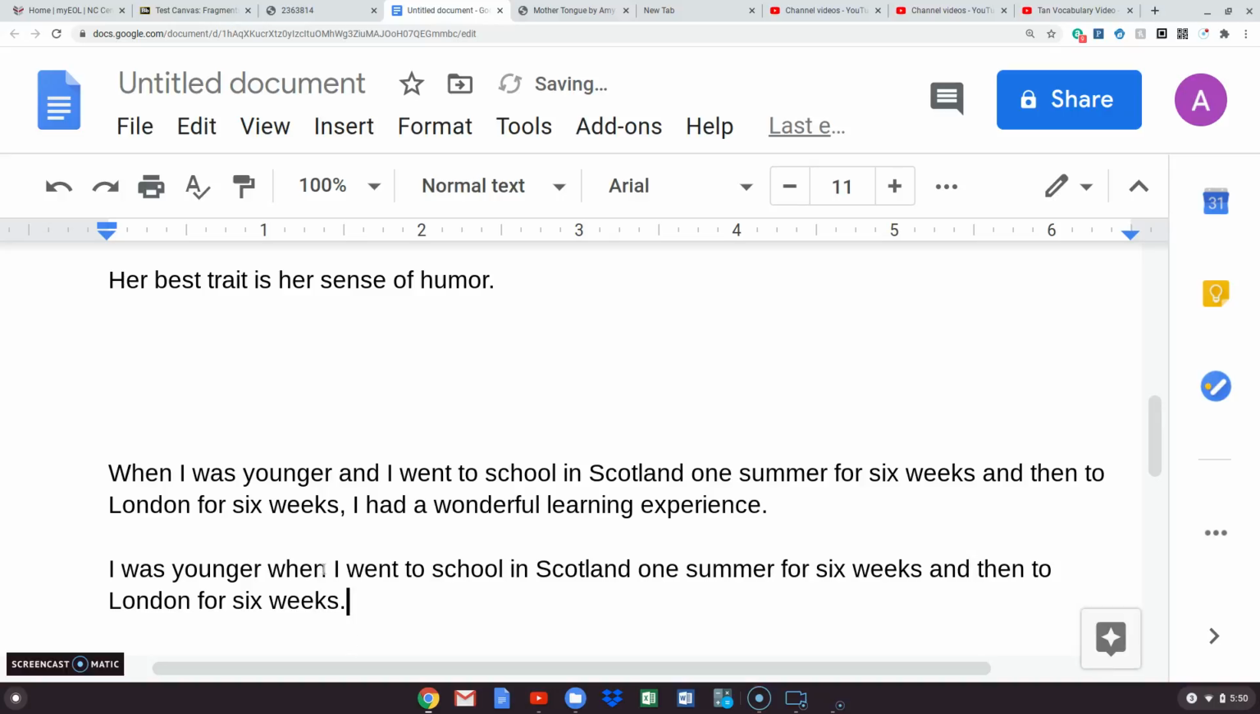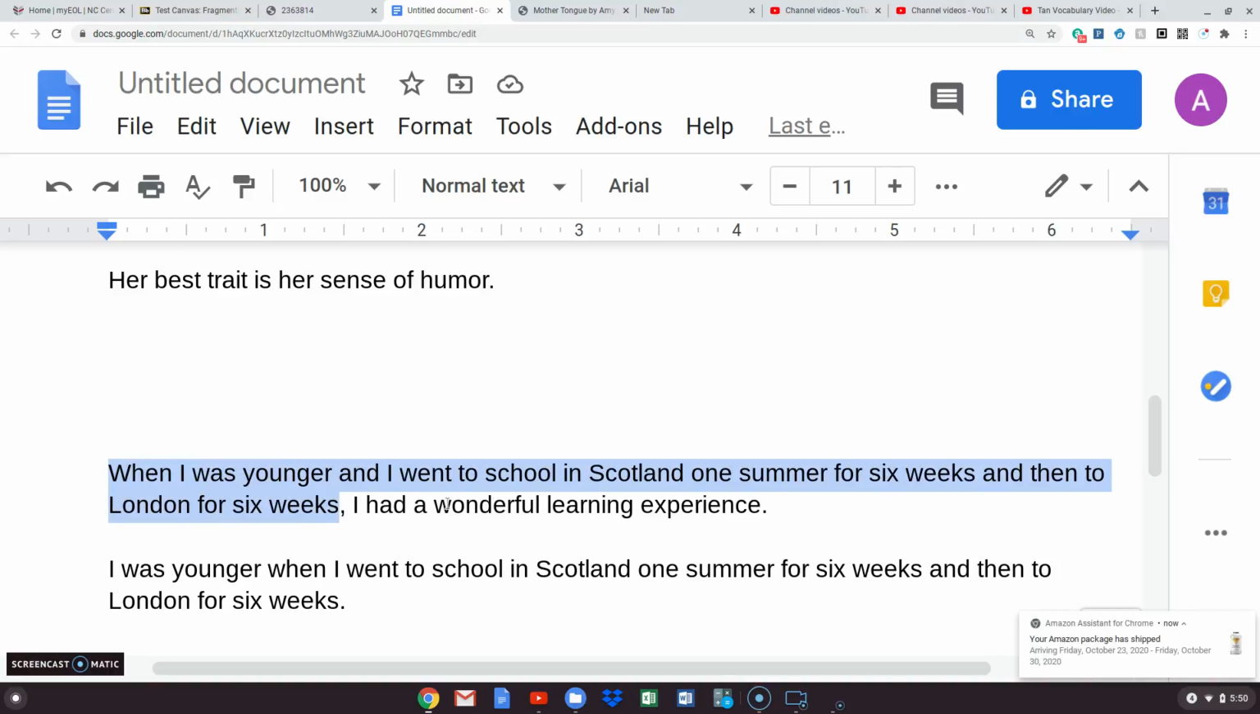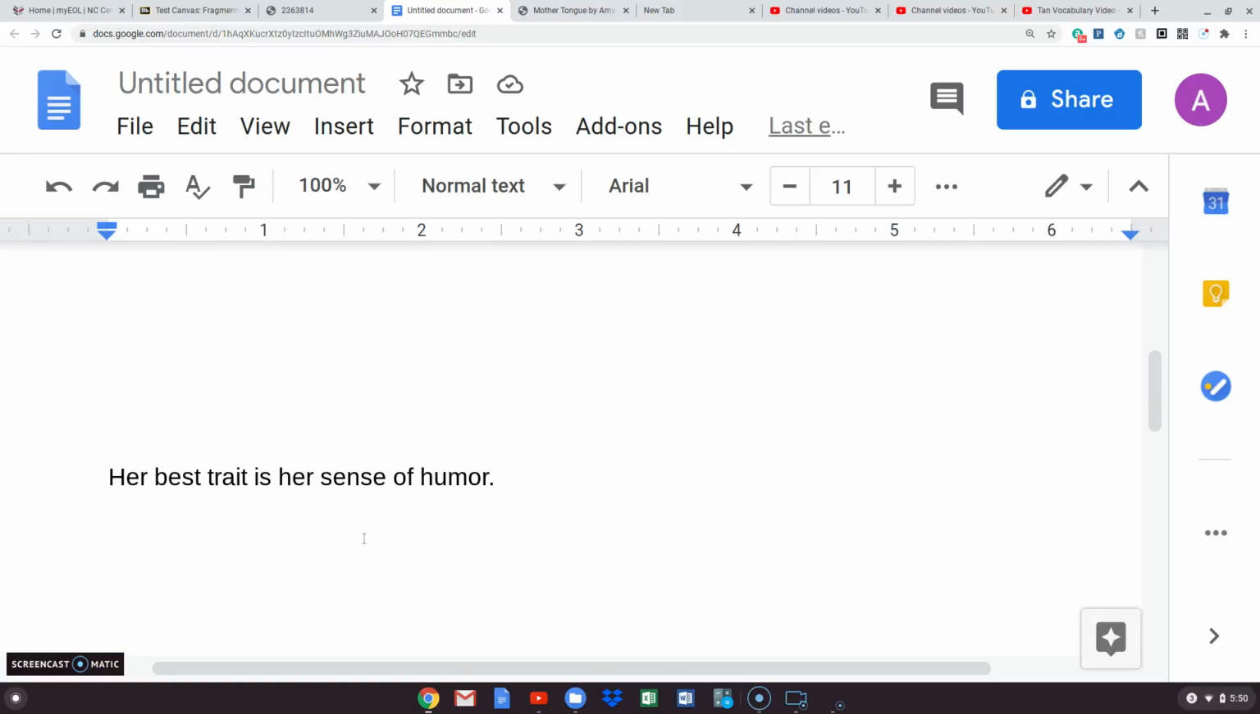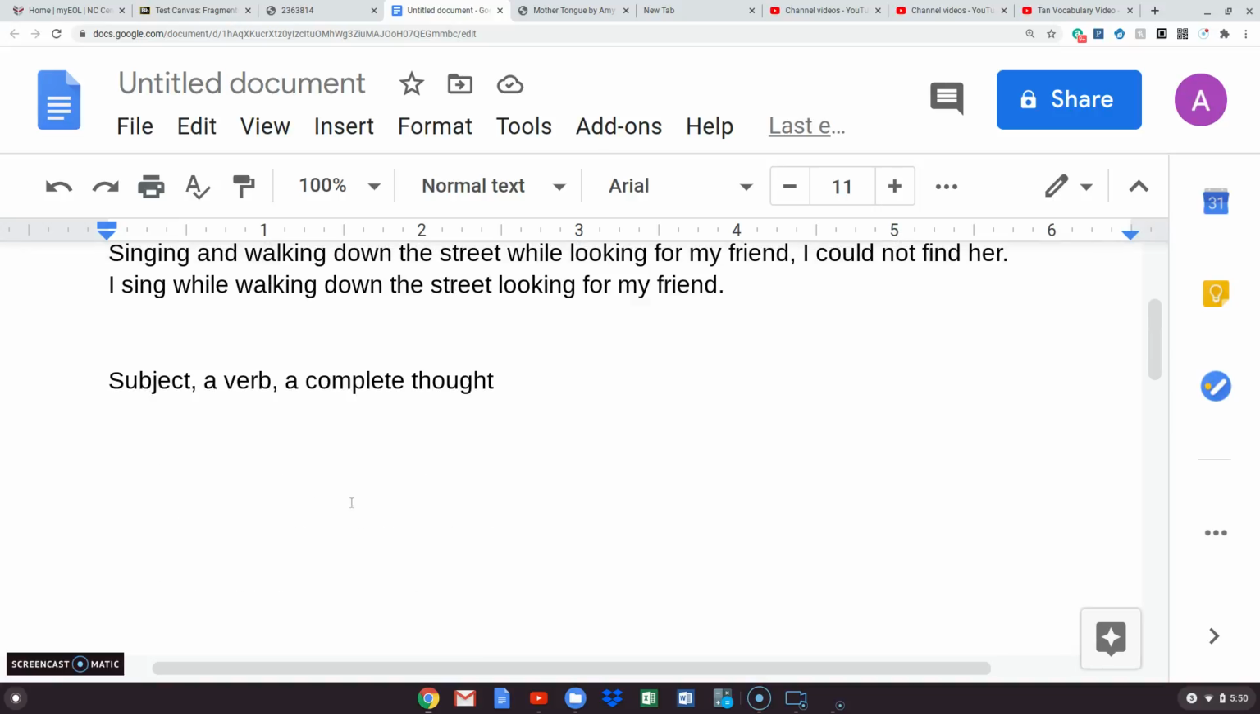I could just get rid of all of this idea, and I could say I went to school in Scotland one summer for 6 weeks and then to London for 6 weeks, and I could put the when I was younger there if I want to keep that idea. There are a lot of different ways to do this, but notice that this is subordinating, and we always need to attach it. Think of that punctuation pattern sheet. We always need to attach it to a complete sentence. I had a wonderful learning experience is complete. I was younger is complete, and it's joined with the subordinating. So subordinating conjunctions can cause fragments if we don't complete it. These ing words can cause fragments if we don't complete it.